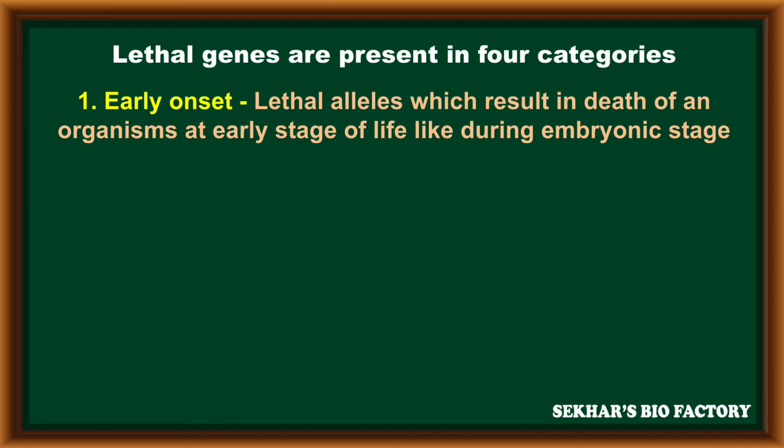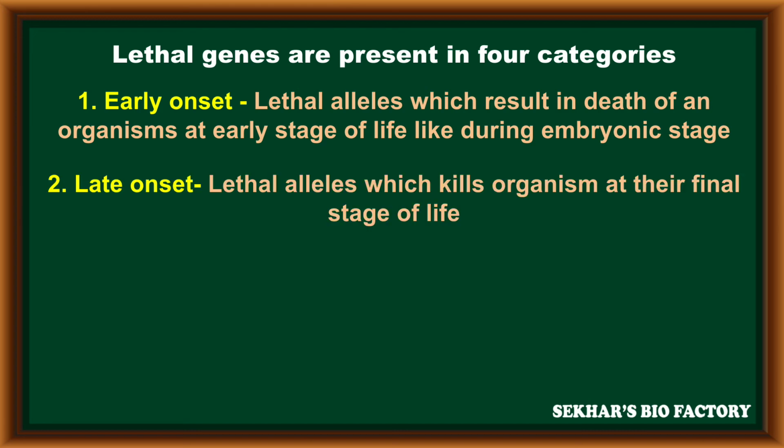The second category is late onset. Lethal alleles which kill the organism at the final stages of life. These are normally present in every individual. After reaching a certain age, these lethal genes are activated and cause death at the final stage of an organism.